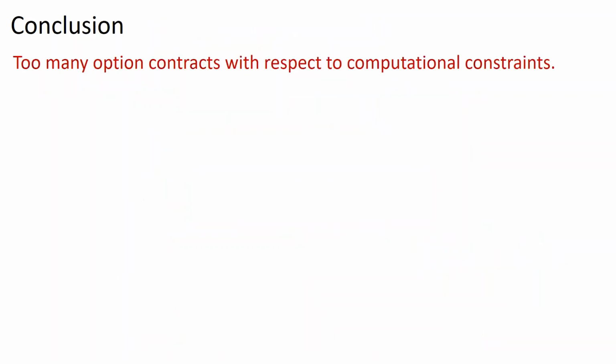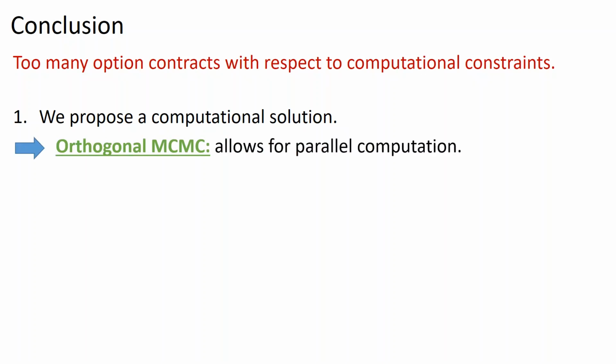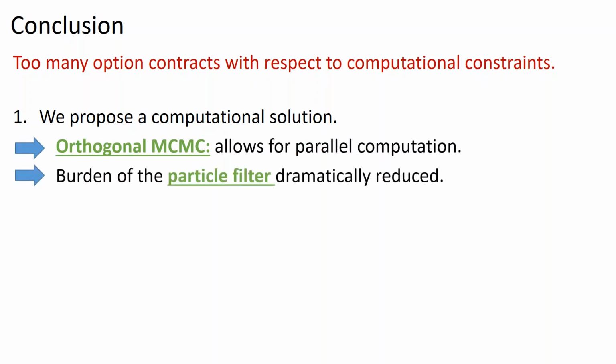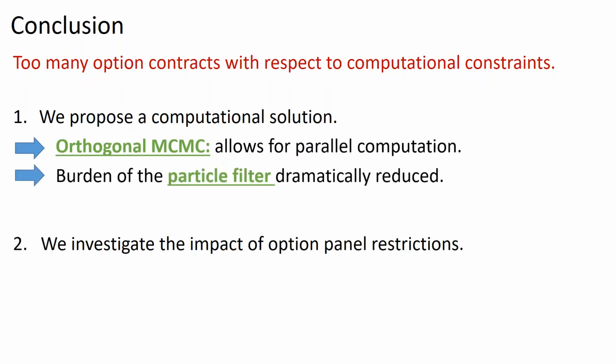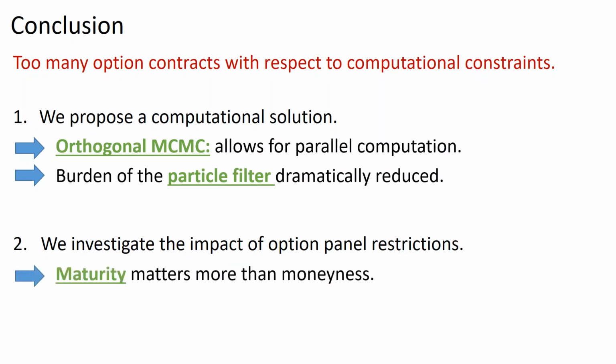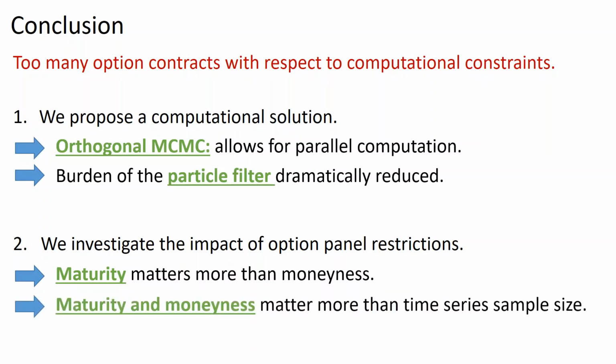To conclude, estimating parametric models with large option data using the maximum likelihood approach is computationally demanding. We propose a solution that relies on the orthogonal MCMC algorithm and on an interpolation technique inside the particle filter. By ruling out the computational constraints, we are able to investigate the impact of restricting option panels. Among other things, we conclude that the maturity dimension matters more than the moneyness dimension. In addition to that, both dimensions are more important than a large sample period.